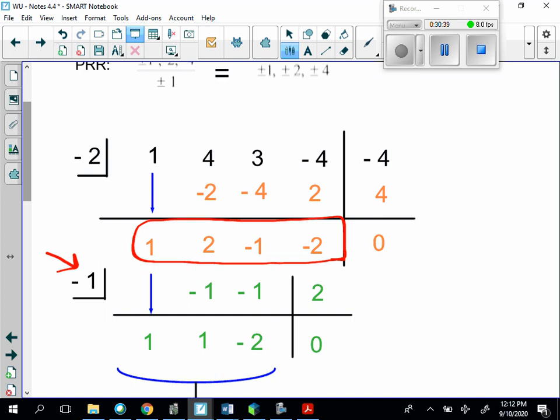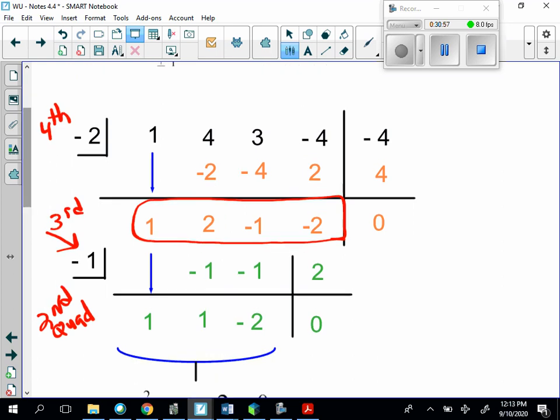I'm performing synthetic division again. So this was a 4th degree. And now down here, this became a 3rd degree. Now this became a 2nd degree, so this is a quadratic. As soon as I get it to become a quadratic, I can just solve x squared plus x minus 2 equal to 0. I can solve that by factoring.